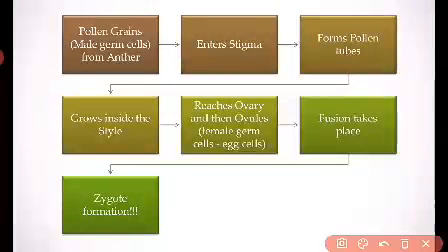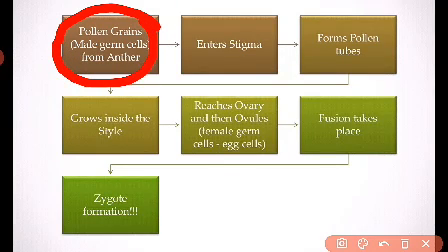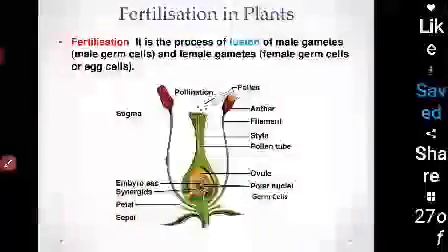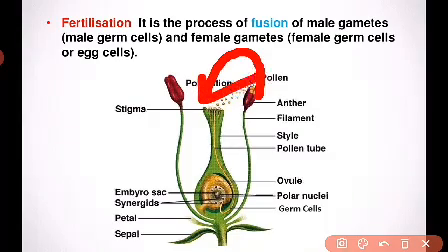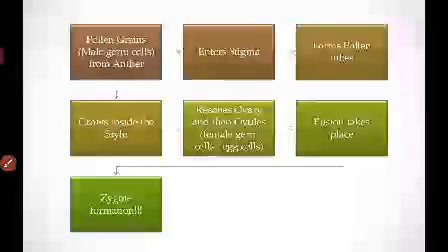So see, this is a flow chart of how fertilization actually takes place in plants. First of all, pollen grains from the anther enter the stigma, right? So let's move to the previous slide. Okay, pollen grains are moving from anther to stigma. So this one is your first step.